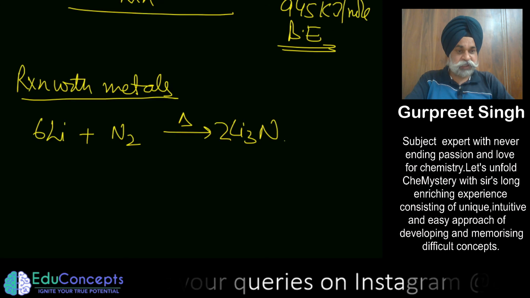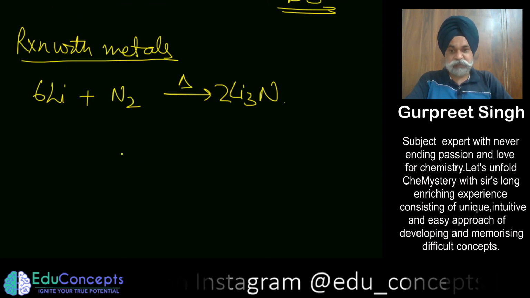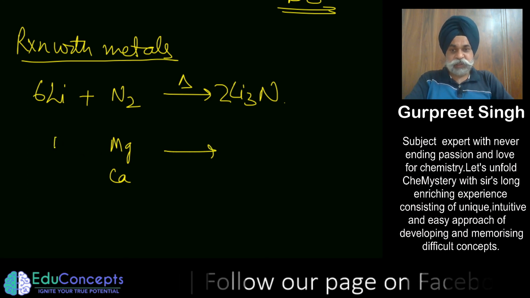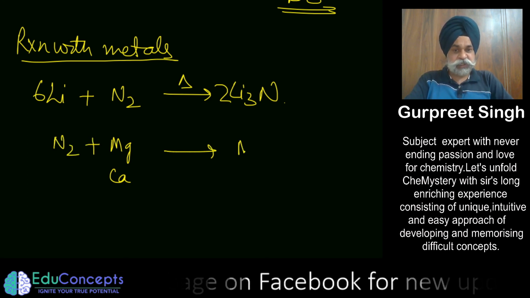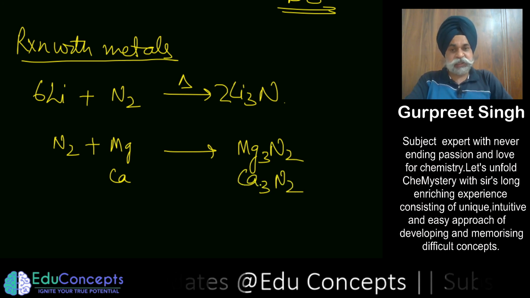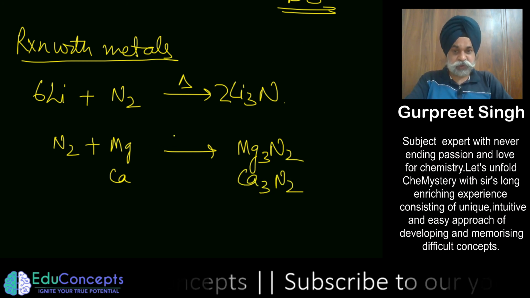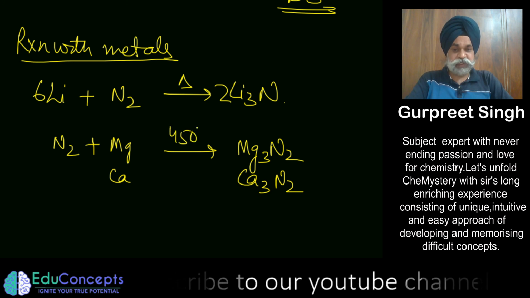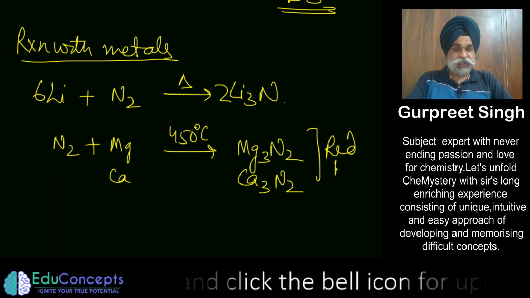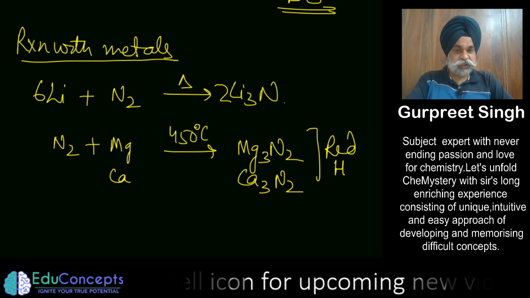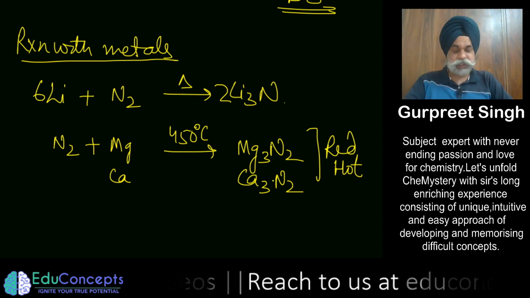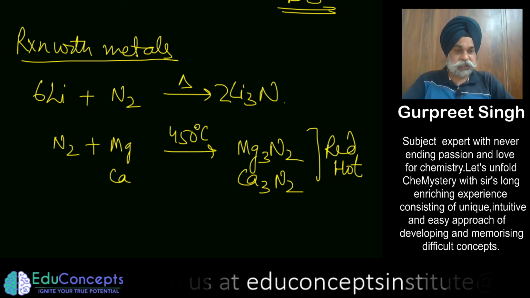Another one is that nitrogen can react with magnesium or calcium to form magnesium nitride or calcium nitride. Here the temperature required would obviously be more, of the order of 450 degrees centigrade, or when magnesium is made red hot at a high temperature and you pass nitrogen gas over it, it converts into magnesium nitride.